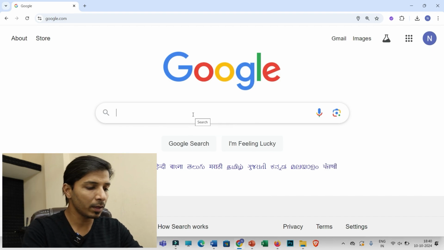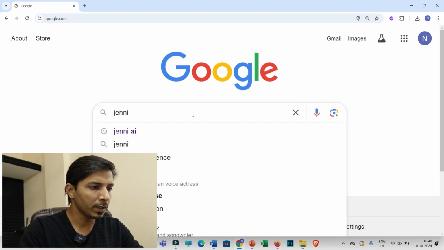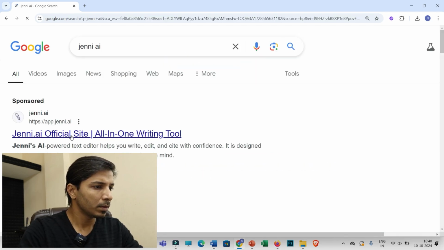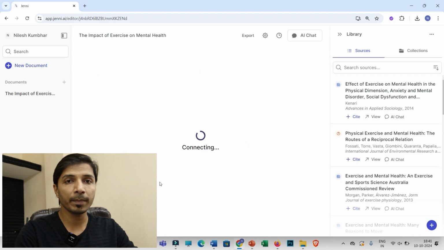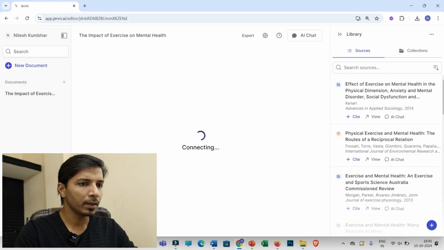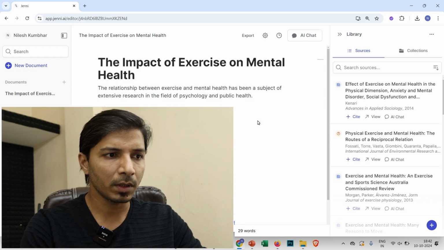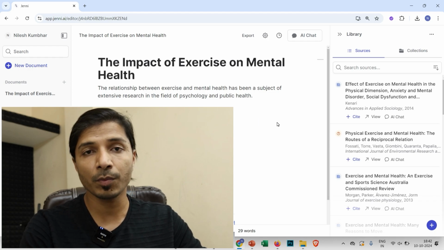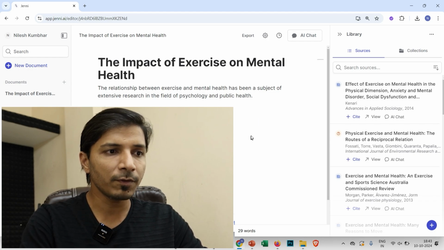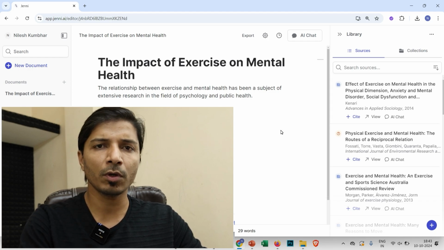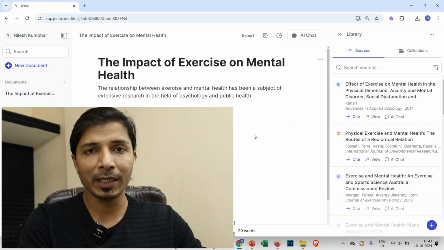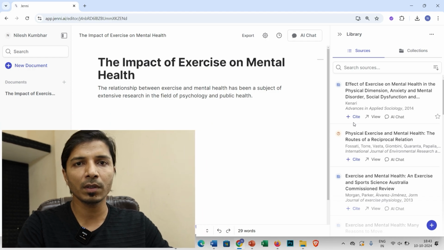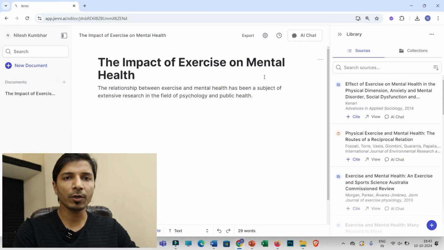So let us first log in to our Genie AI interface. Okay, so this is the main interface of this Genie AI. Actually, I have saved my login ID and password. That is why this interface has not asked me to put login ID and password. But yes, if you are logging in for the first time, then you have to put your login ID and password. If you don't have any account, then you can sign up and create your login credentials. So this is the home page for me.